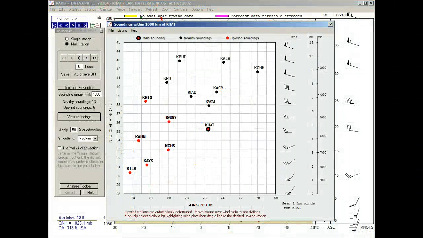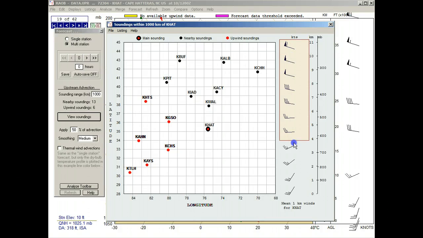Using simple click and drag actions, you can also manually override which upwind stations are used. Watch as the entire sounding wind profile is selected, so that all advections come from the Greensboro sounding station. And now only the Greensboro dot is red. And if you want, you can further specify that the lower levels instead use advections from the Charleston sounding. But for now, we'll just restore the map to its original settings to make a forecast.